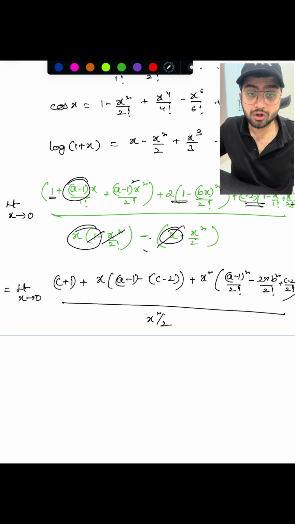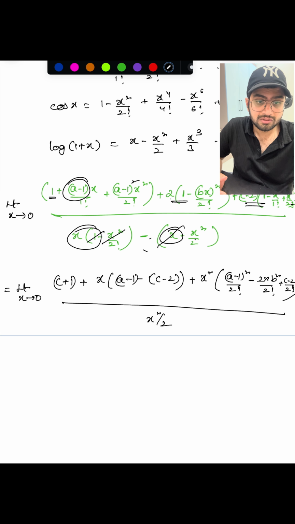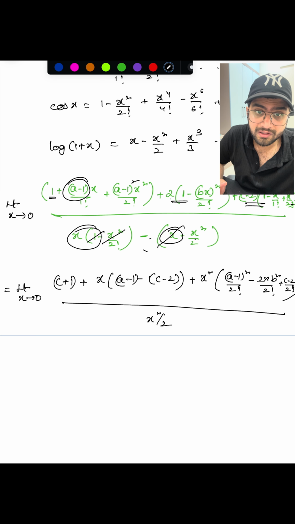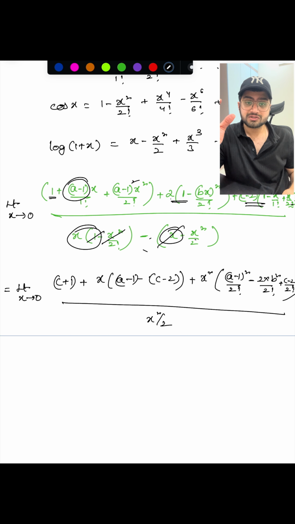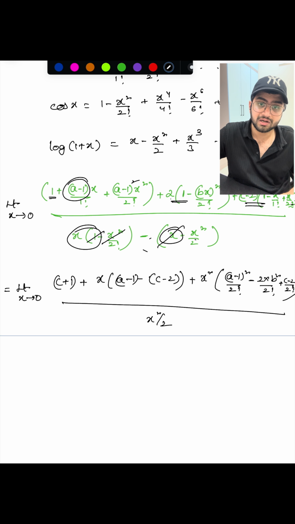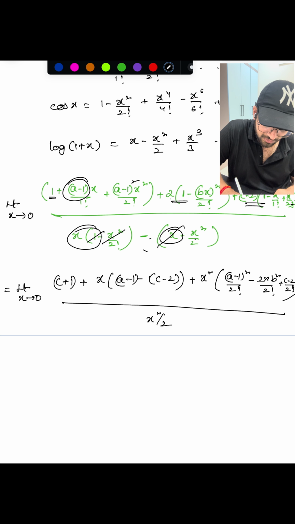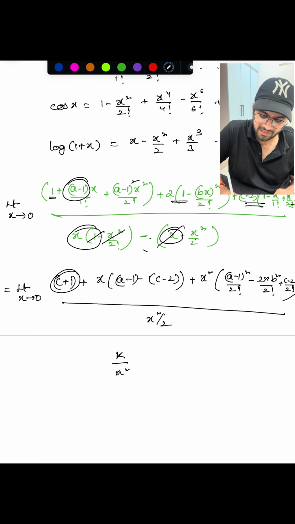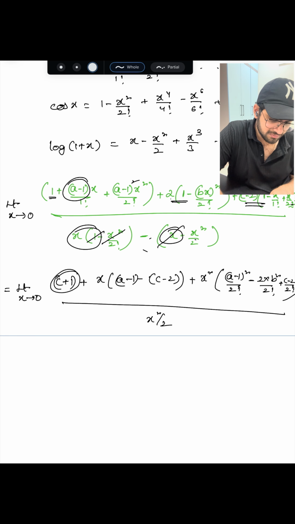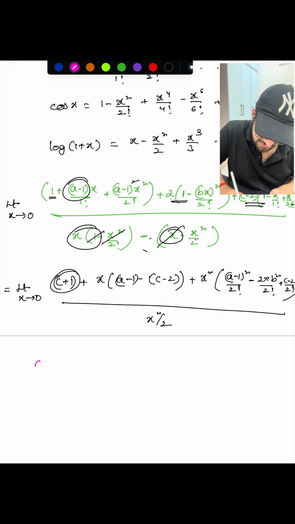So the denominator's dominating term is x square. So whatever the numerator is, the constant term must be 0 and the x coefficient must be 0 for the limit to exist. Otherwise, the limit won't exist, because if a constant k is there, then k by x square, with x tending to 0, is some constant by 0, and the limit does not exist, right? So the constant must be 0. So clearly c plus 1 must be 0, which indicates c must be minus 1, right?